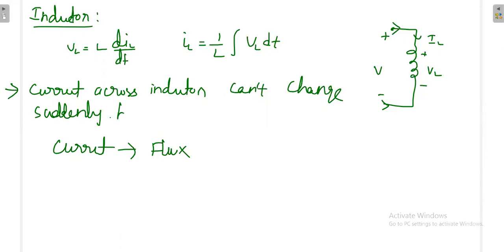That means voltage can change. The same statement will be applied in the opposite manner to the capacitor. Voltage across the capacitor cannot change suddenly, but the current across the capacitor can change suddenly.